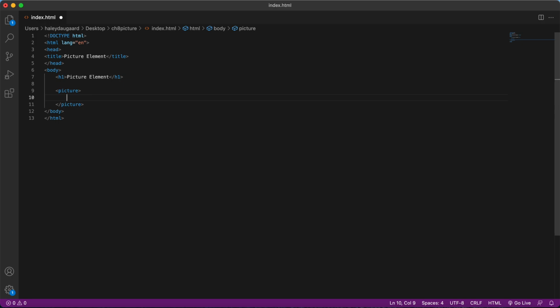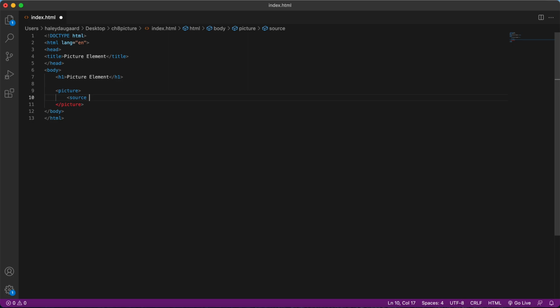And so the elements that the picture element contains as a container are called source elements. They're kind of like the source attribute that you use when you use an image tag, except they're their whole own element. And you can put multiple of them inside the picture element so that there are multiple options for the browser to choose from based on your criteria.